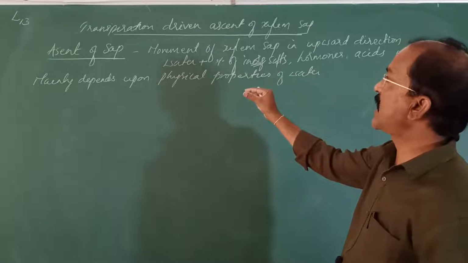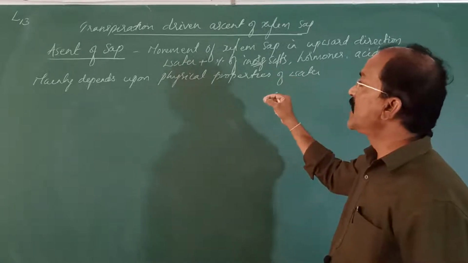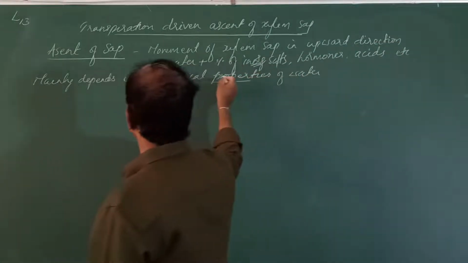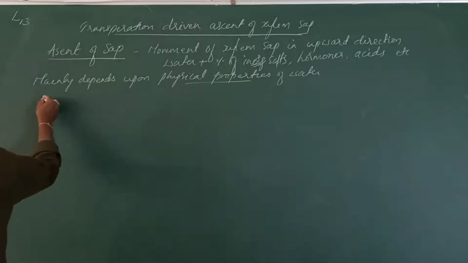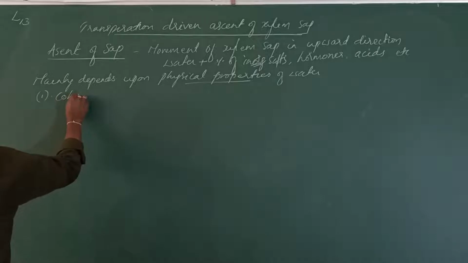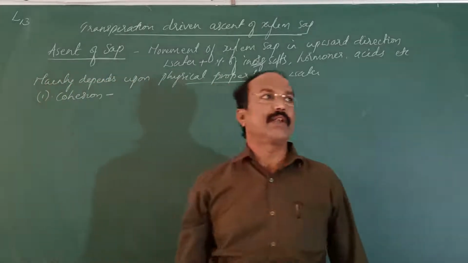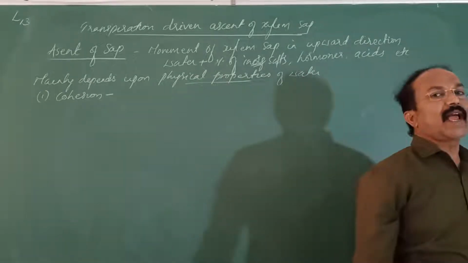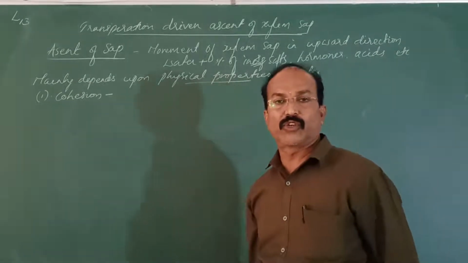This ascent of sap mainly depends upon these physical properties. One, very important, is cohesion. What is cohesion? It is the mutual attraction of the water molecules between them.